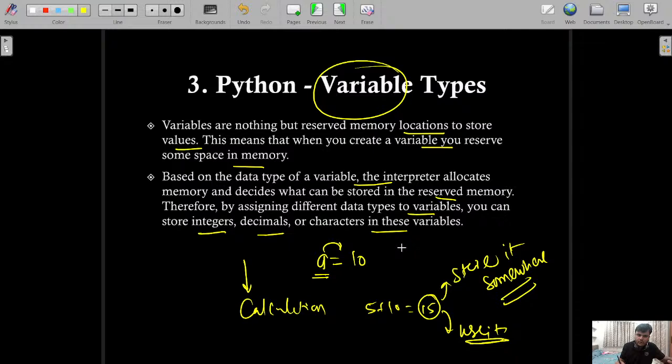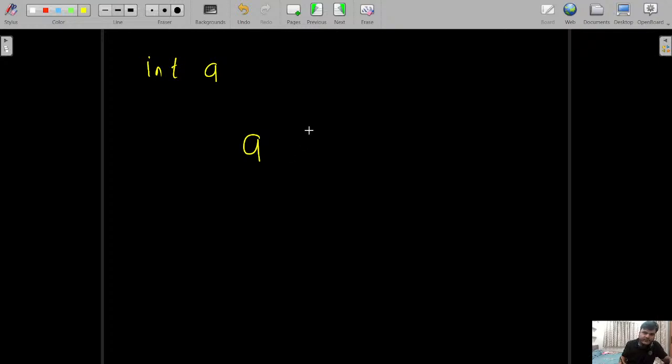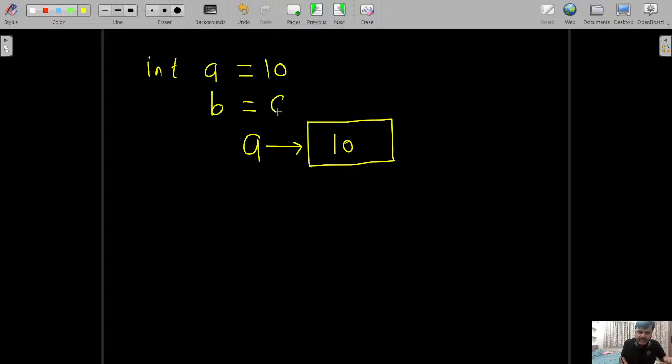So in memory, how is it going to look? Let me tell you very clearly. For example, let's say you are creating a variable a. It is going to hold one particular block of memory, and it is going to reference like this. After that, if you allocate int a equal to 10, then 10 is going to be stored there. Getting it?